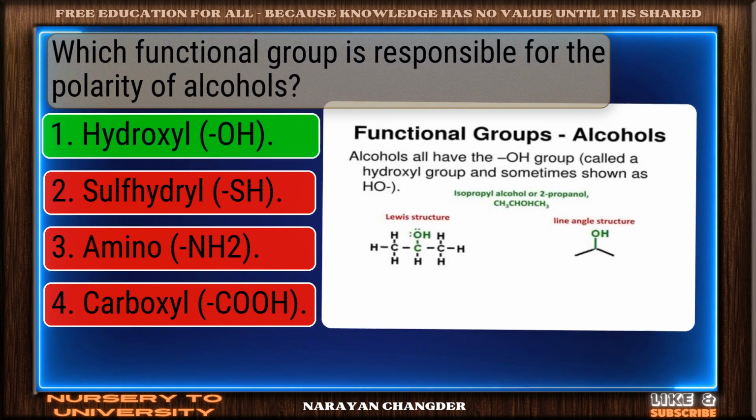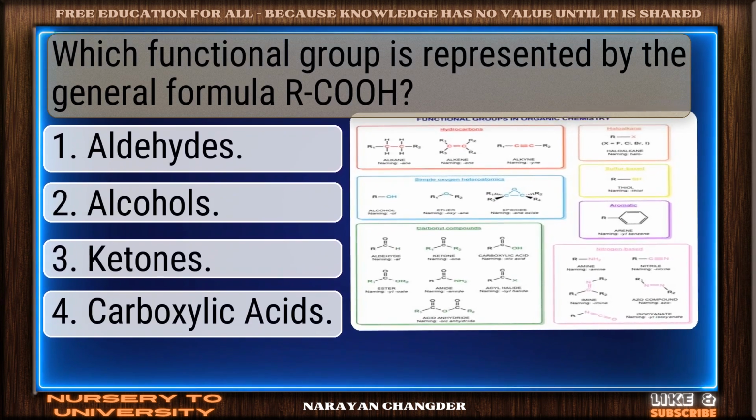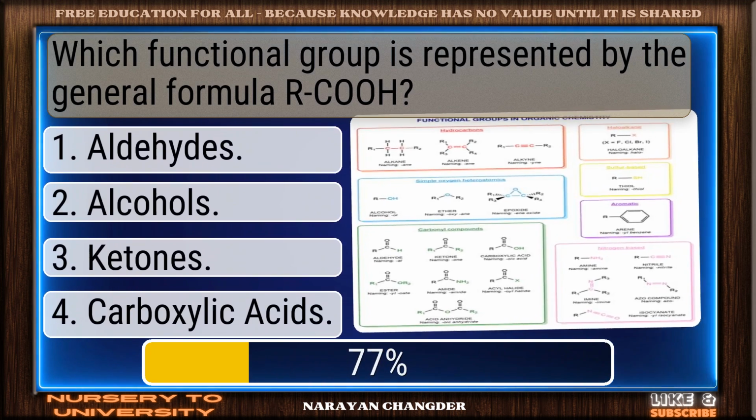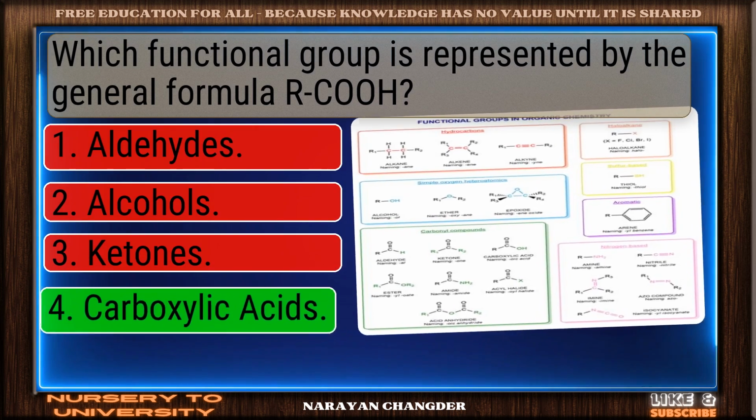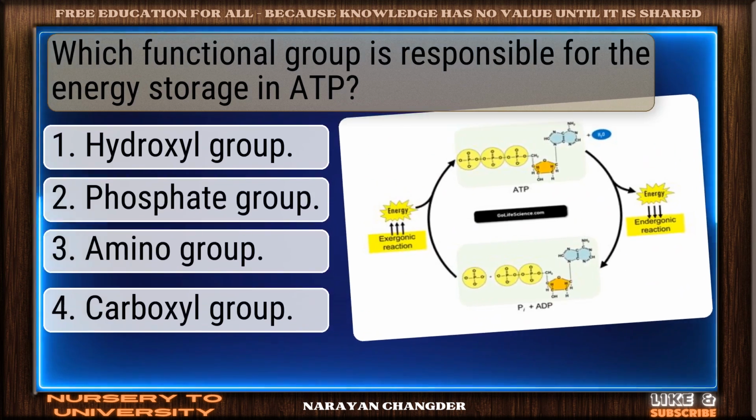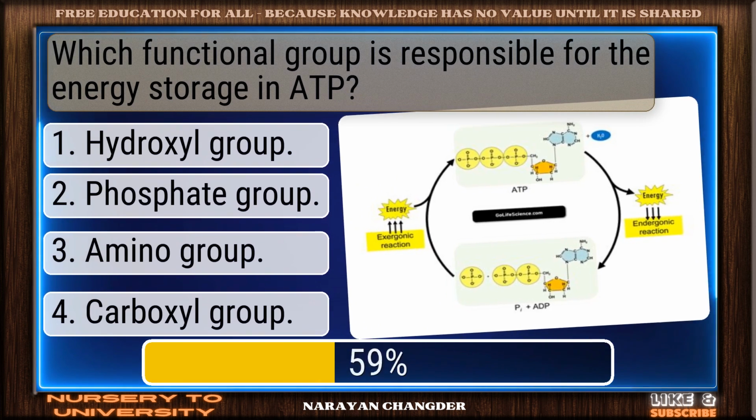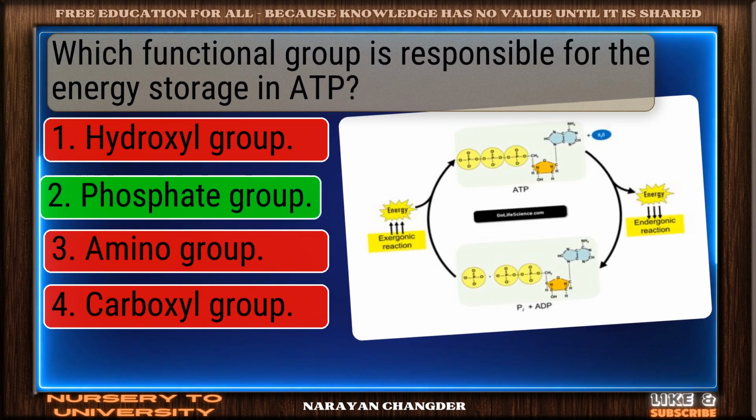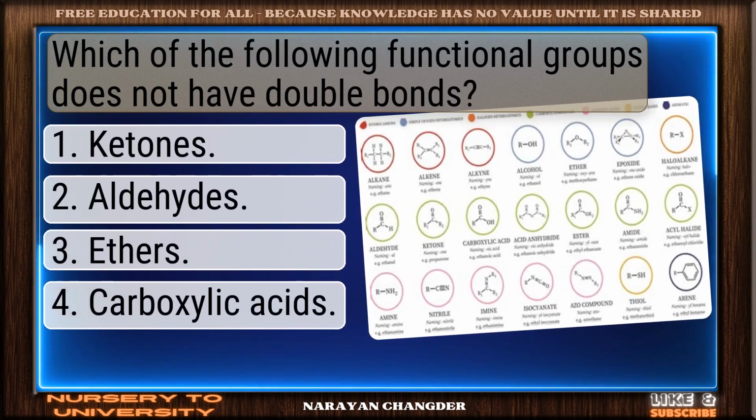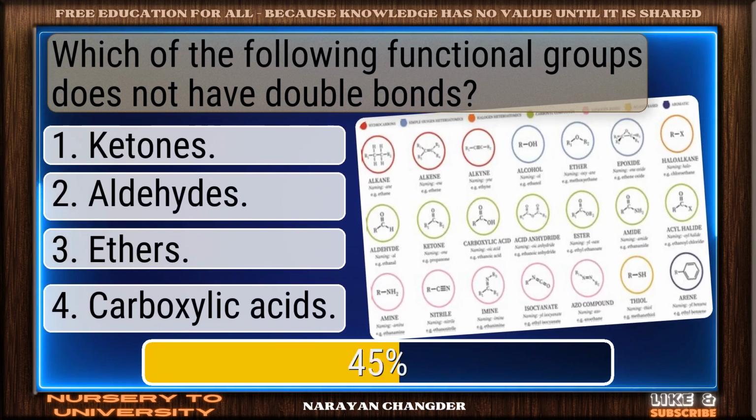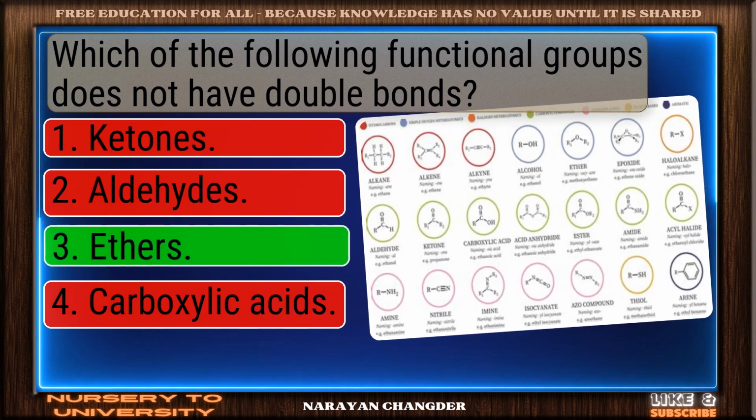Hydroxyl, great work. Which functional group is represented by the general formula RCOOH? Well supported, carboxylic acids. Which functional group is responsible for the energy storage in ATP? Well articulated, phosphate group. Which of the following functional groups does not have double bonds? Exactly, ethers.